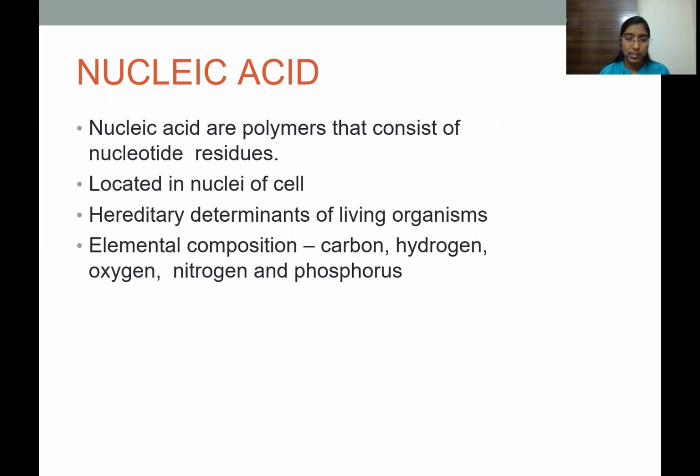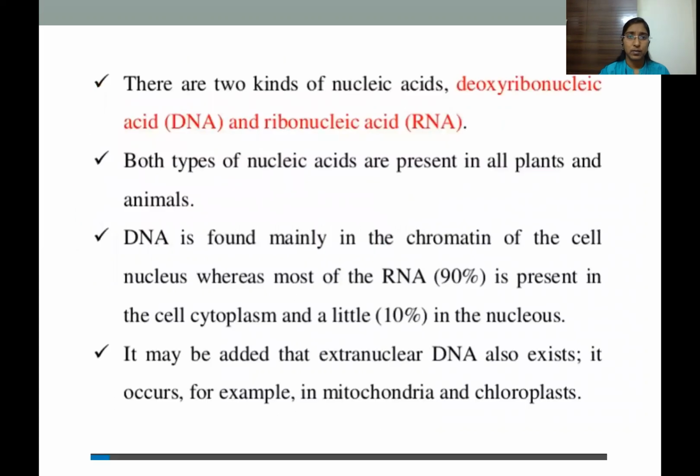When it comes to the elemental composition, they consist of carbon, hydrogen, oxygen, nitrogen, and phosphorus. So there are two kinds of nucleic acids, deoxyribonucleic acid and ribonucleic acid, usually called DNA and RNA. Both types of nucleic acids are present in all plants and animals.